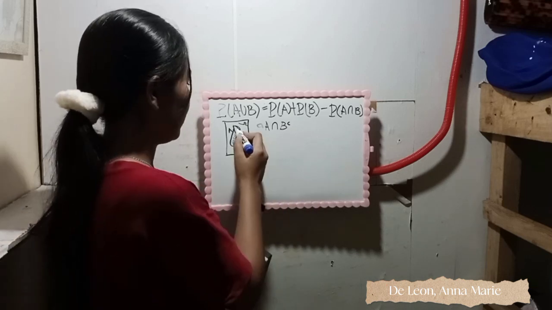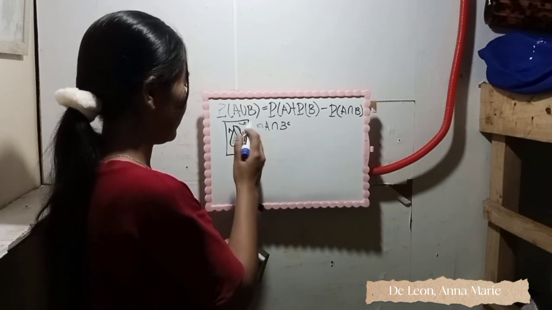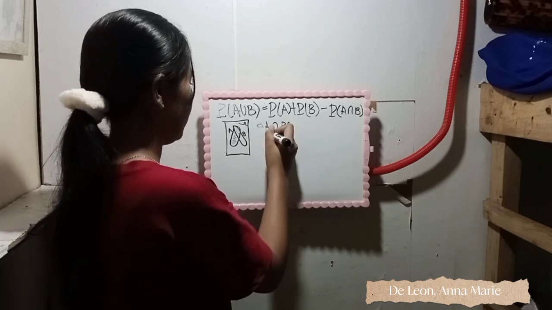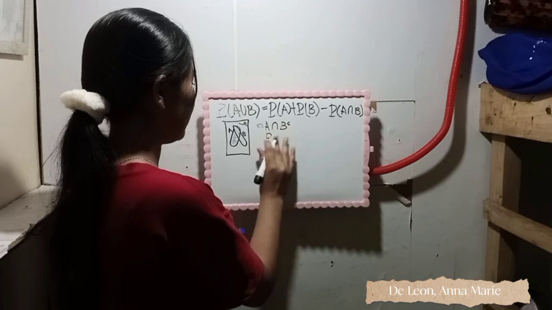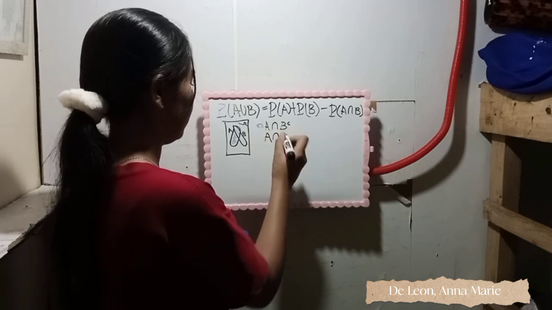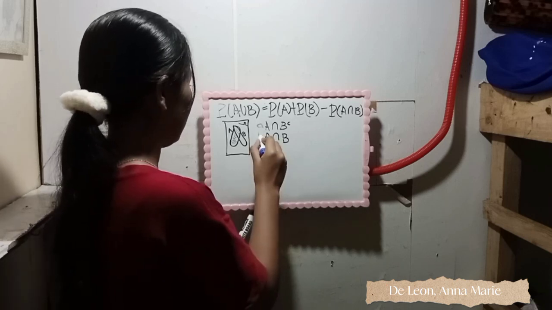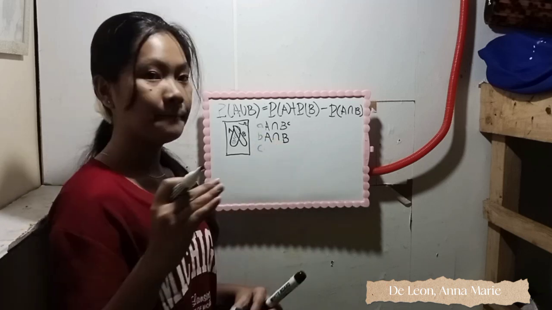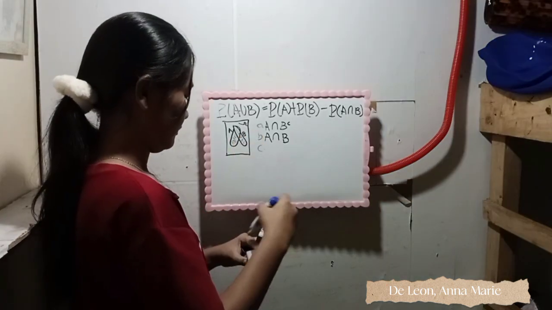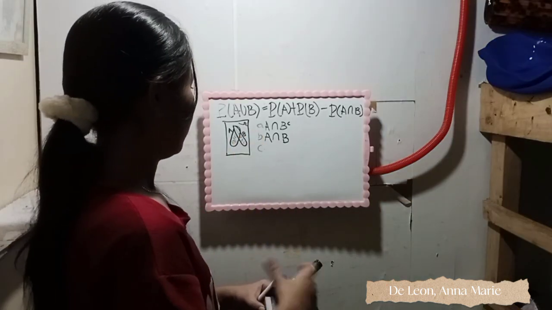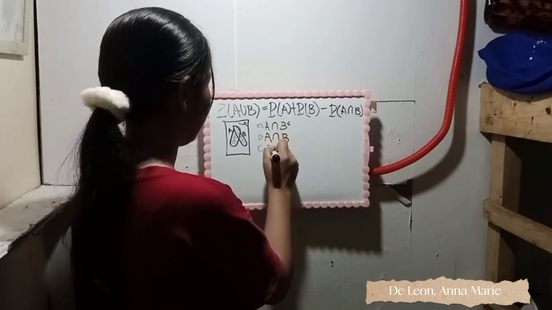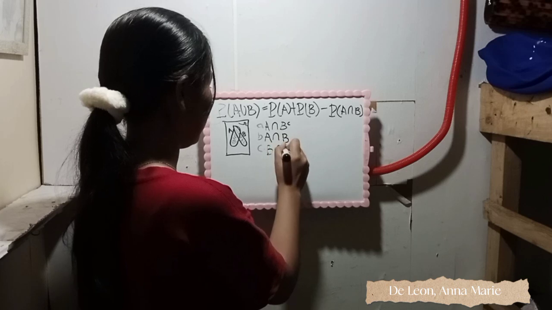And when both A and B occur, then here, A intersection B. And if B occurs, this is what happens here: probability B intersection A complement.